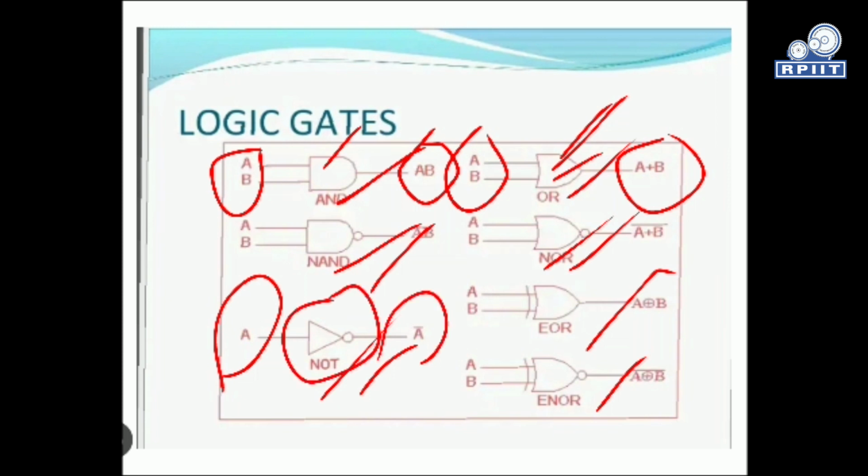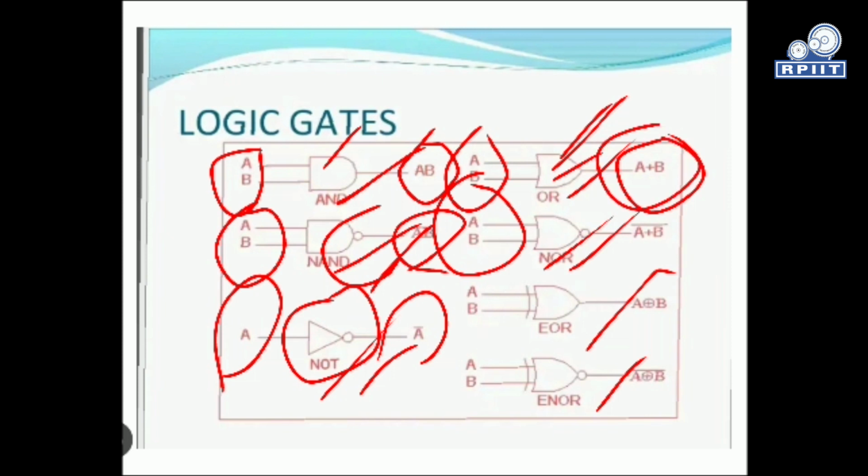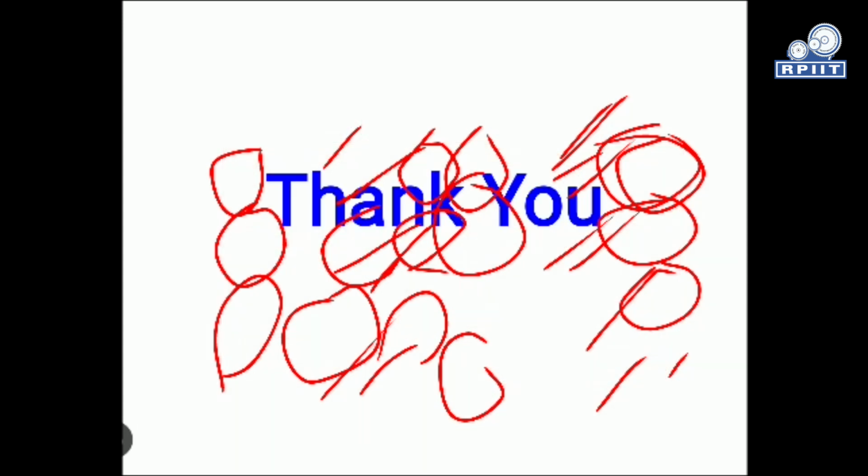The NAND gate is the inverse of our AND gate. AB is given as the input, and we get the output AB bar. Similarly, in the NOR gate, AB is given as the input, and it is the inverse of our OR gate, so we get A plus B, whole bar. In the XOR gate, we get the AB in XOR format, and in the XNOR gate, we get the AB in XNOR format. So this is all about the active and passive components.